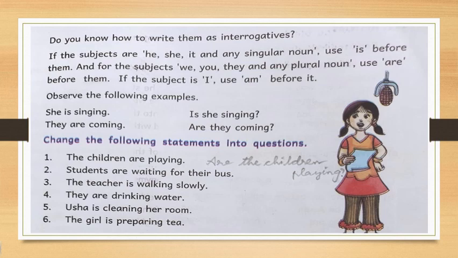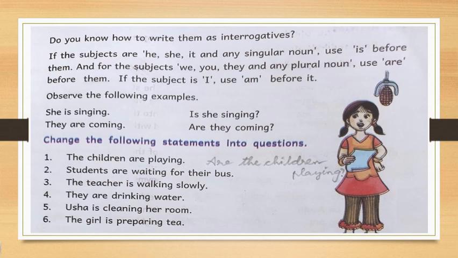Do you know how to write them as interrogatives? That means as questions, question forms. Yes, see. If the subjects are he, she, it, and any singular noun, use is before them. So, see, a sentence contains a subject, then verb, then the object, isn't it? Then what you have to do?